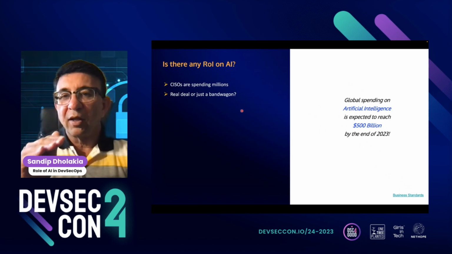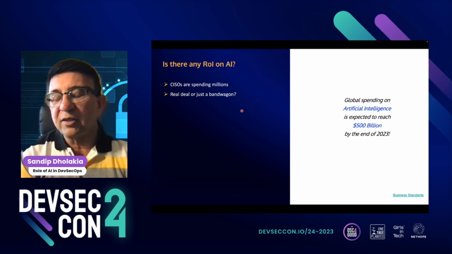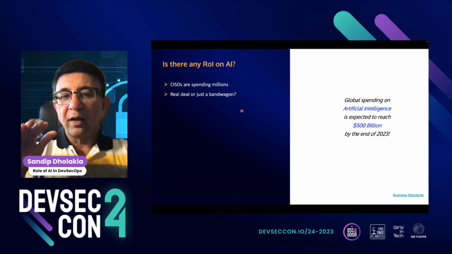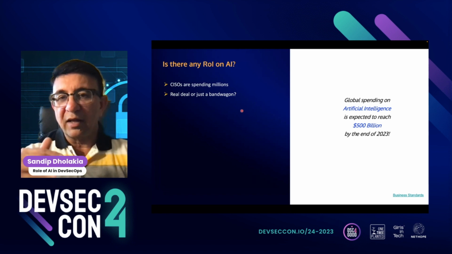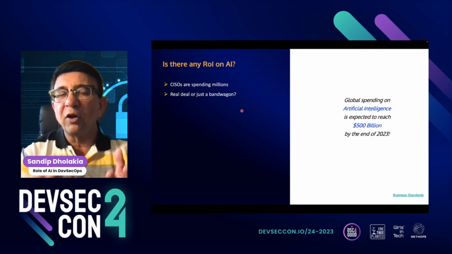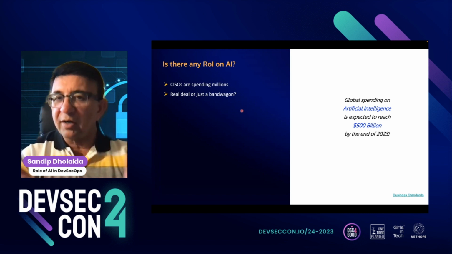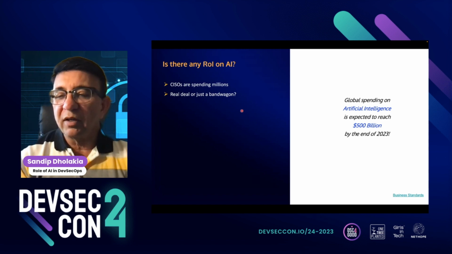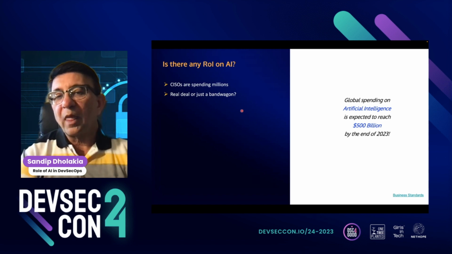But right now it's just a money pit for most organizations, because people are investing money and the return is very small. We are still in not an infant stage, but maybe a toddler stage, so there is some time to go.